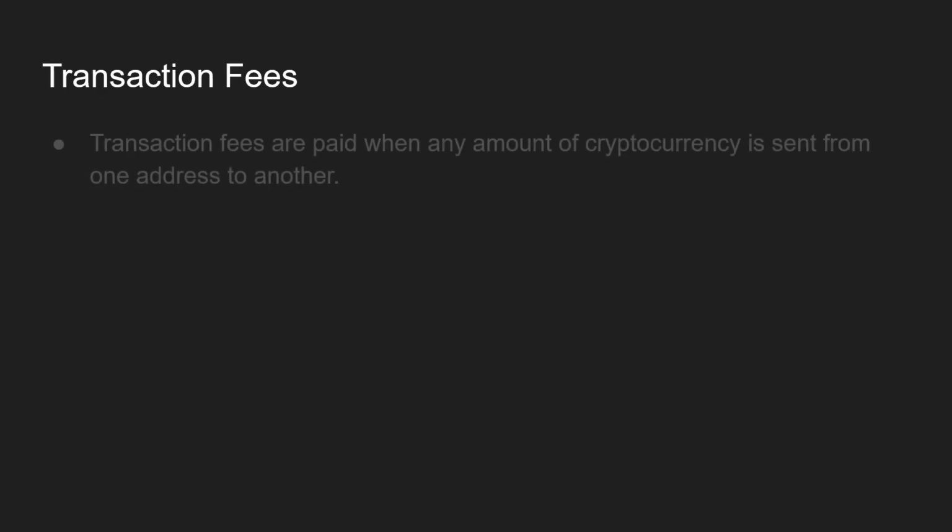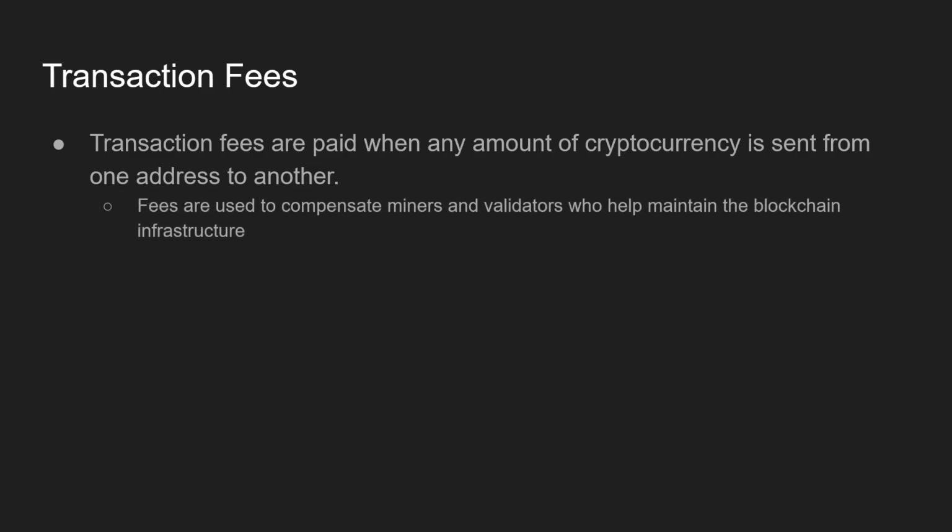Now with transactions come transaction fees. Transaction fees are paid when any amount of cryptocurrency is sent from one address to another. Fees are used to compensate miners and validators who help maintain the blockchain infrastructure. So all those people that are processing the transactions, they need to be compensated for their time, their energy, right? They're spending all this money on equipment. They're spending money, electrical sources, power, payments for its facility, payments for workers. That all needs to be compensated.